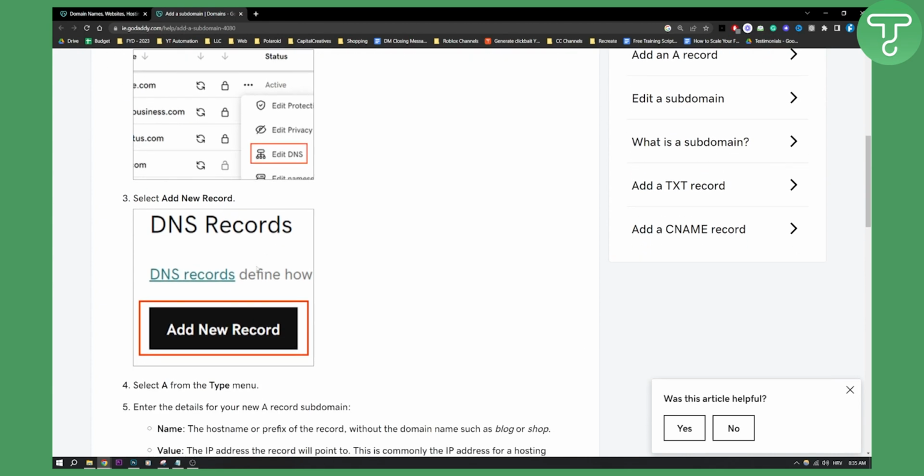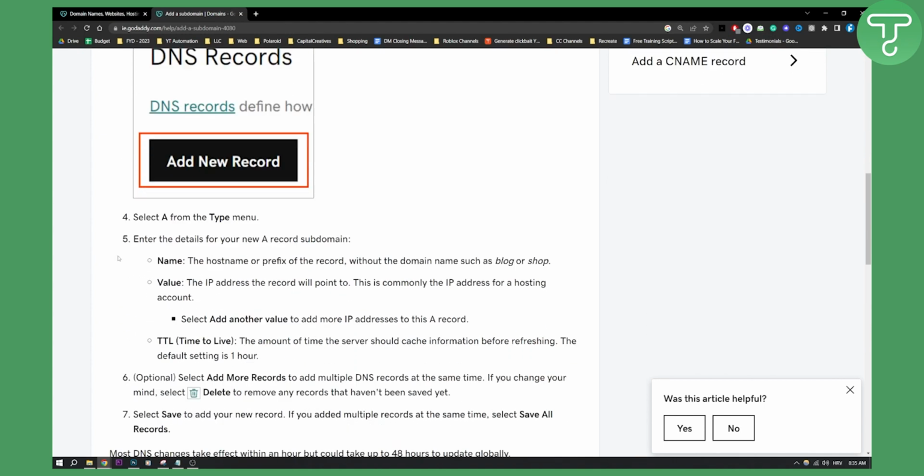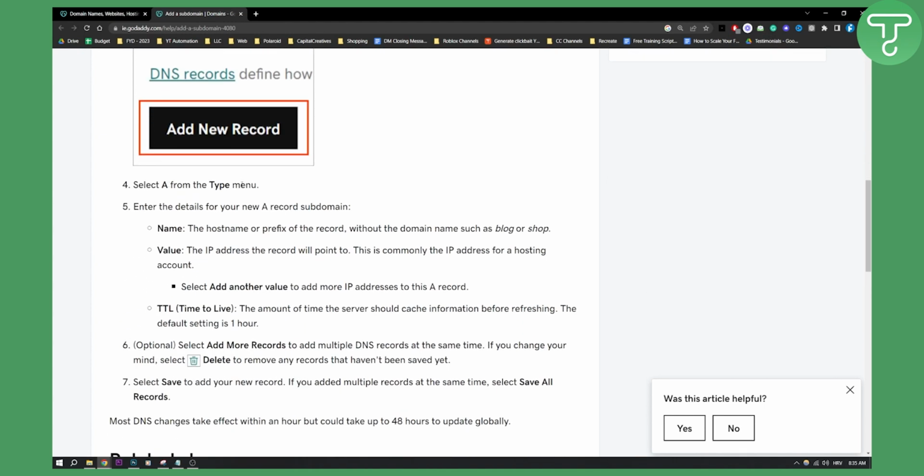So once you have that, you select add new record, and then you will need to add a new DNS record. Now here you can select A from the type menu and then enter the details for your new A record subdomain. You have name, this is the host name or prefix of the record without the domain name such as blog or shop. This is the value, you will have the value as well, which is the IP address the record will point to. So this is where your subdomain will point to.